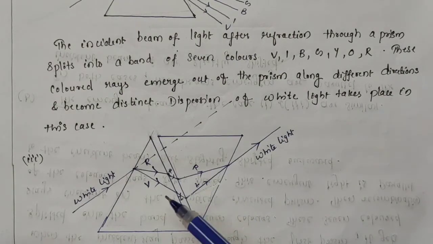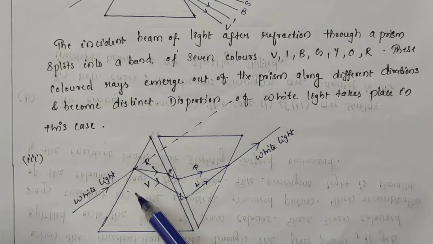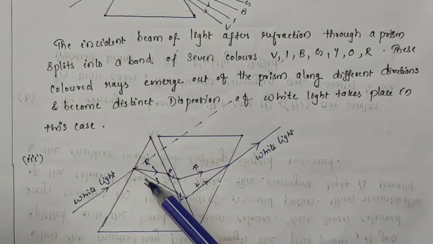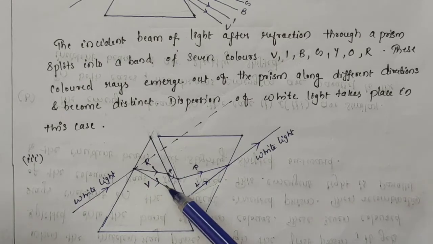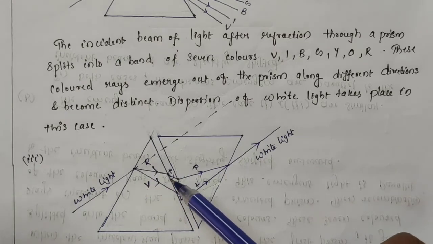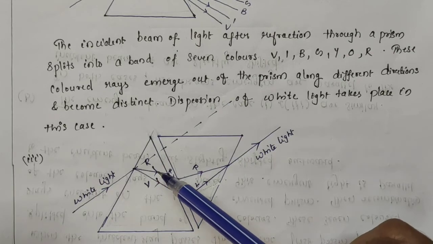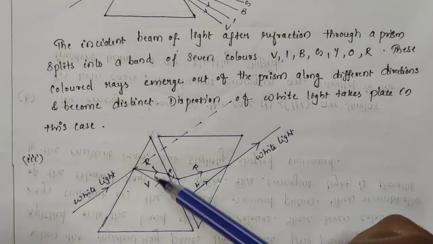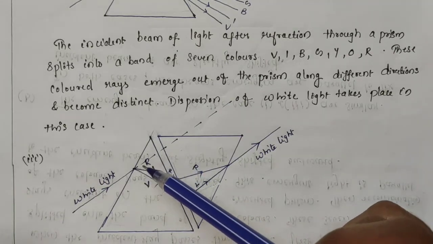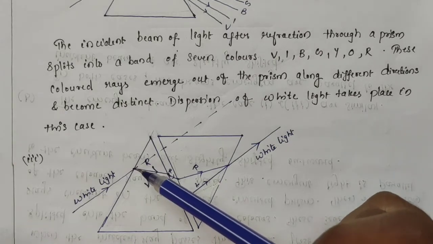Now see the third case. Here we have the first prism and this one is the second prism. When the incident ray passes through the first prism, it gets split into a band of 7 colors: violet, indigo, blue, green, yellow, orange and red. Only violet and red, these extreme components, are marked here, and we have indigo, blue, green, yellow, orange in between.